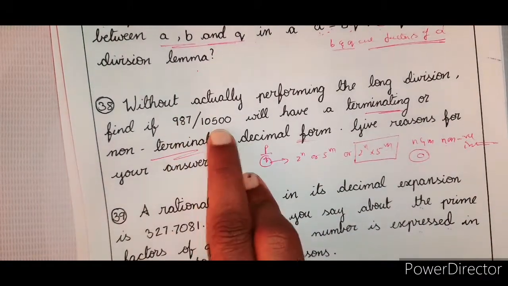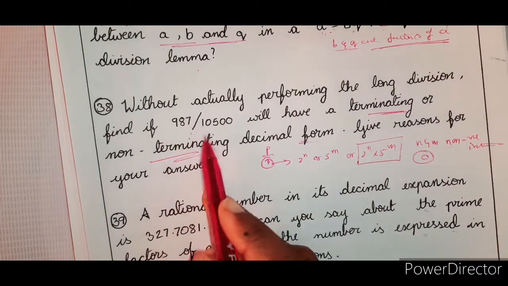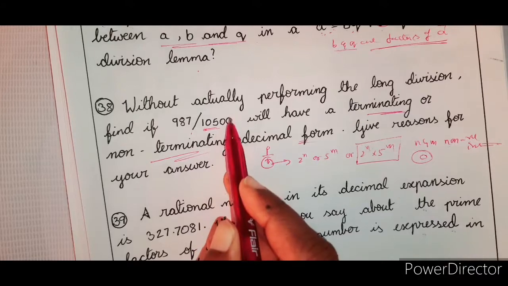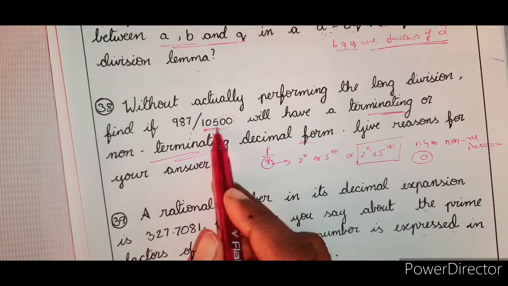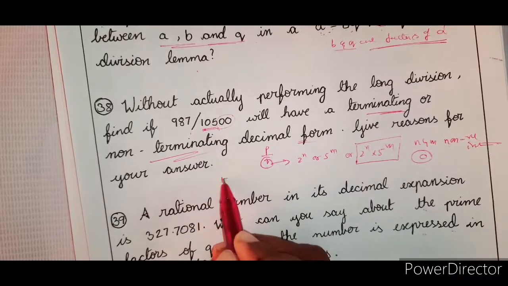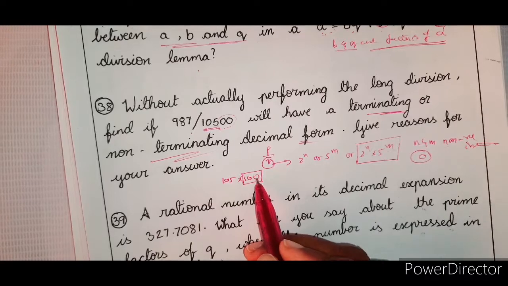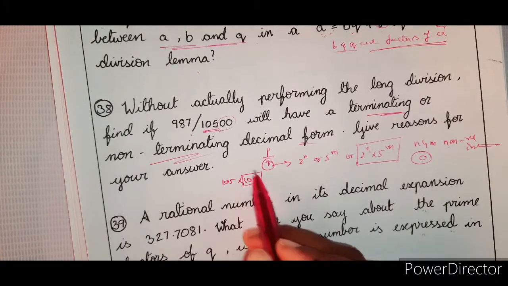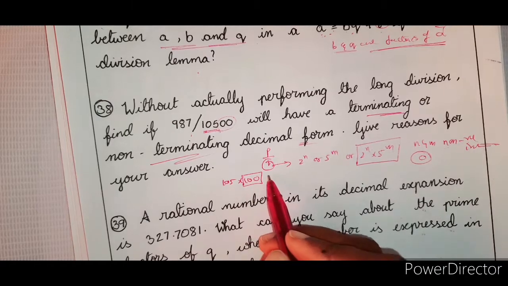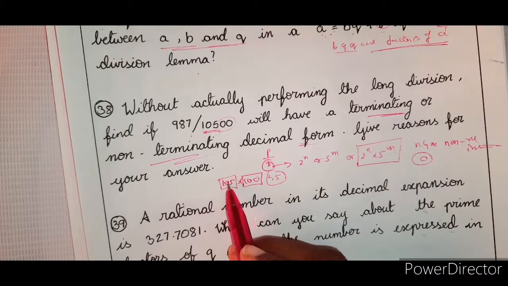Now here we have 987 by 10,500. Suppose you forget about these two zeros, 105 is here, so I will write this as 105 into 100. 100 means 2 into 5, that means 10 twice. Each 10 is 2 into 5, so the factors are 2s and 5s. No worry. Now here the point is 105.